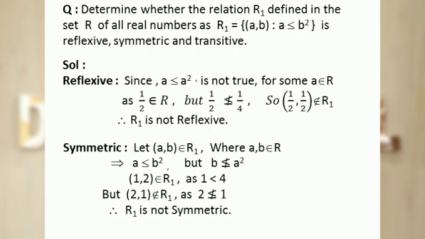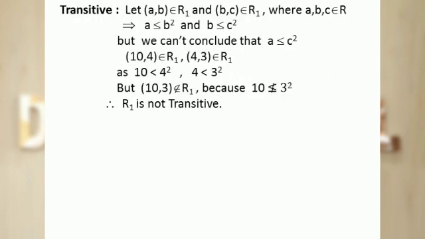In the same way, we check for transitive also. For transitivity, let ordered pair (a, b) and ordered pair (b, c) belong to the relation R1. It implies that a is less than or equal to b squared and b is less than or equal to c squared. But from this, we can't conclude that a is less than or equal to c squared. So we need to write down one counterexample which doesn't satisfy the condition of transitivity.